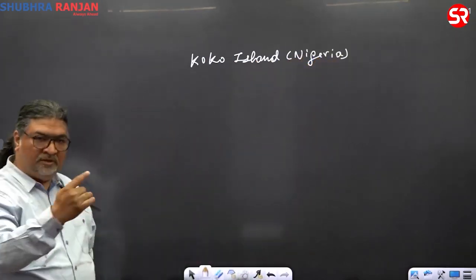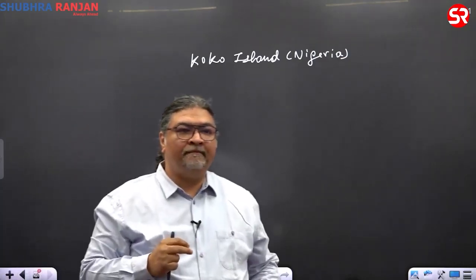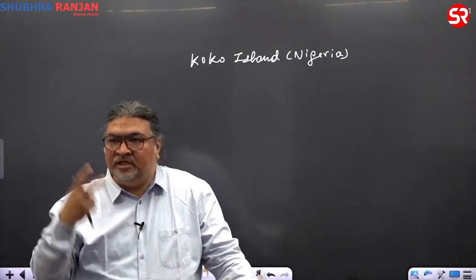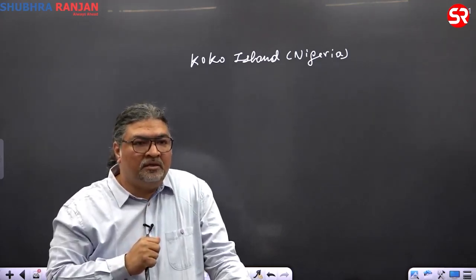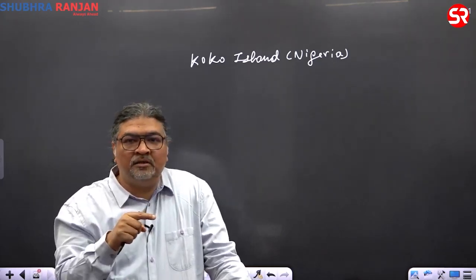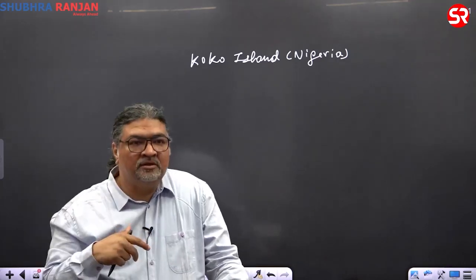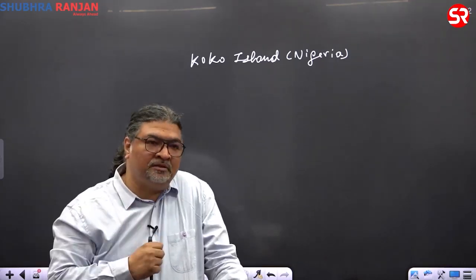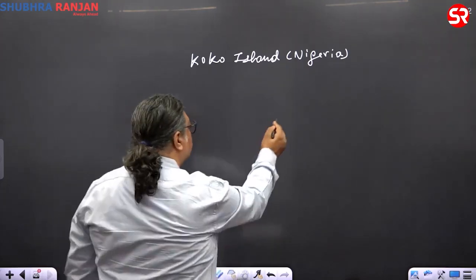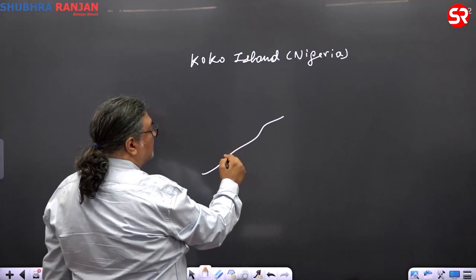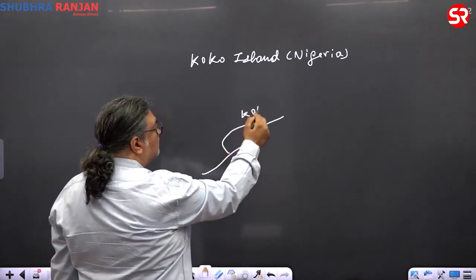Just a background I'm giving here, then I'll get back to the flowchart. What happened in Koko Island? An Italian company, Italy, Europe, moved its highly hazardous chemicals in containers, saying that it was construction material. And that was, let's say, this island where a plot of land was there. There's a Koko Island here.